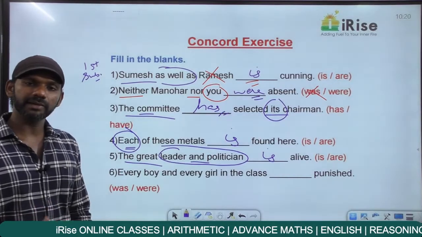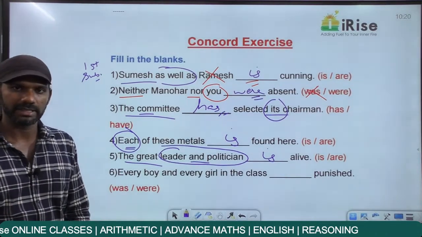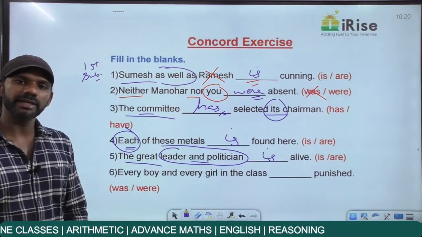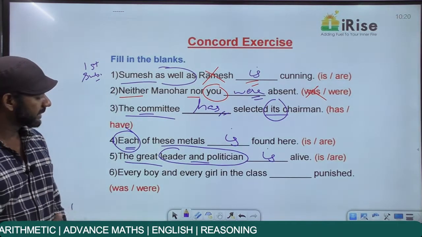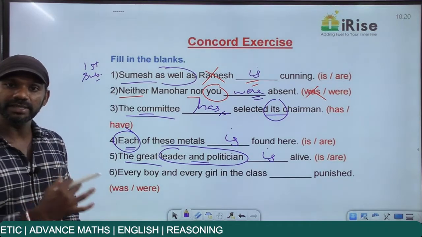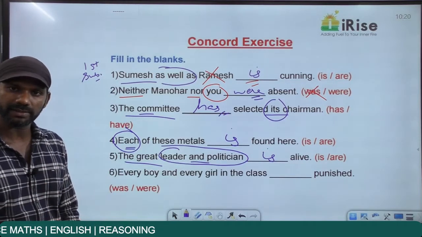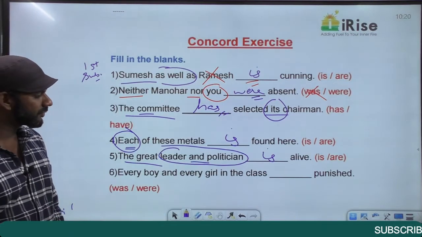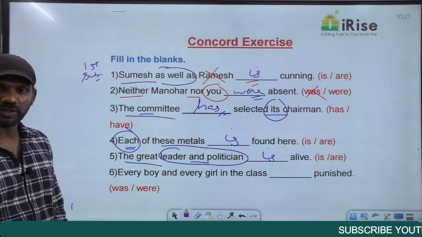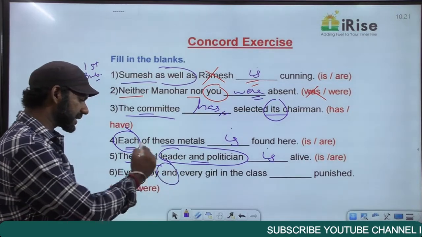If it is the great leader and the great politician, that means two persons. Then the subject must be plural. So the great leader and the great politician are alive. The great leader and politician is alive. There's only one person here and the same person playing two roles. Come on, next one. Every boy and every girl in the class dash punished. Now in this sentence we have and.